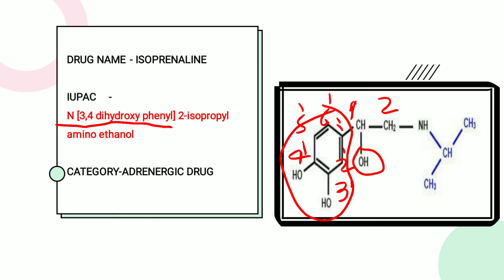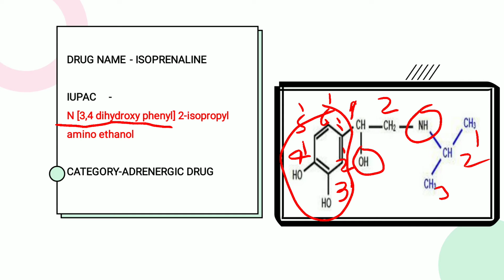And what is the substitution on the second? On the second, first is the NH, and then there are 3 carbons. If we number them 1, 2 and 3, there is a second attachment on the amino, so it will be iso, and there are 3 carbons, so it is propyl. We call it isopropyl.